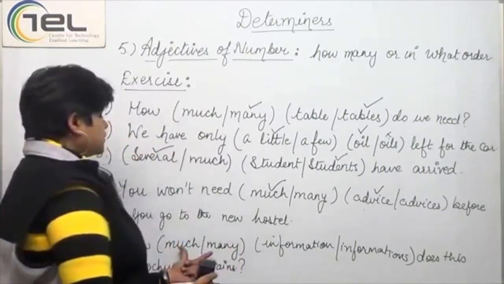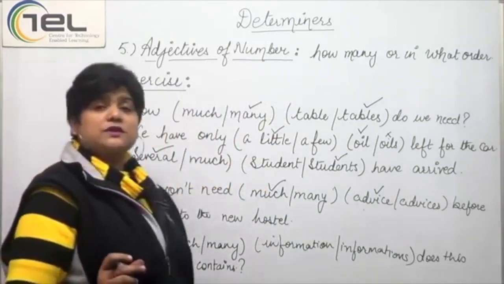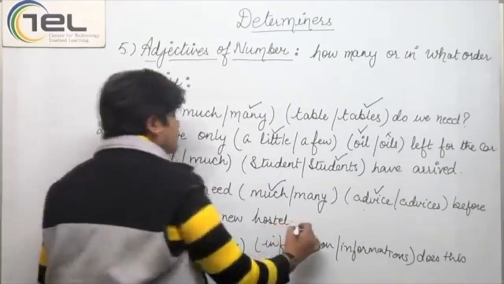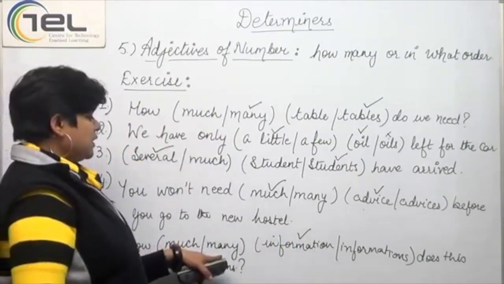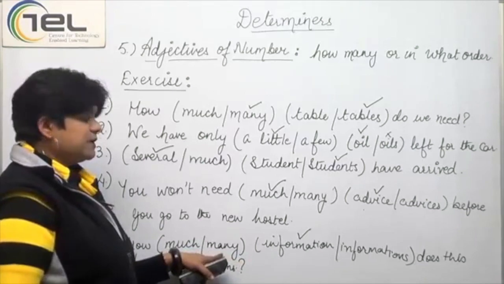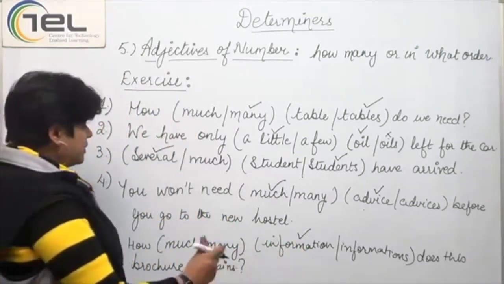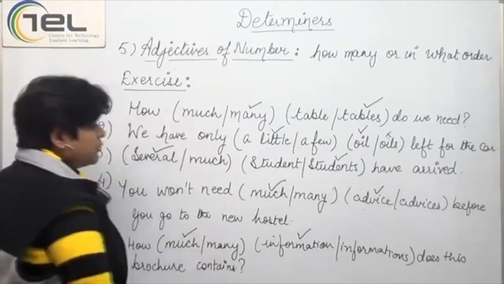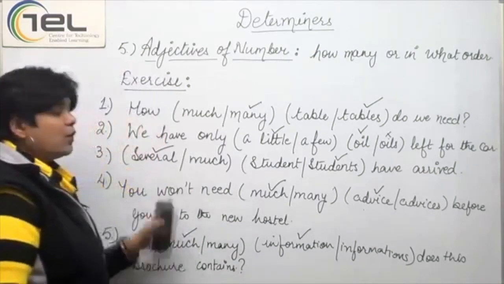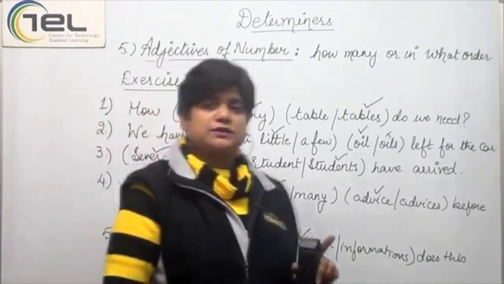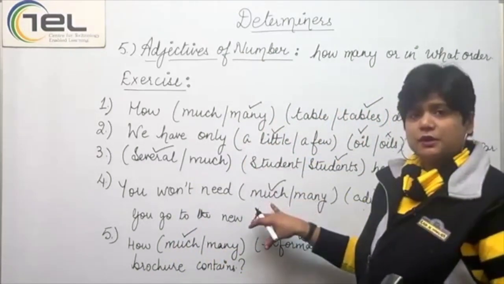Again, we don't use informations, we use information. So, information would be the right choice. Many again would be used with countables, and here we are using information because that is not countable. So, we will say, how much information does this brochure contain? This would be the right choice. I hope you have understood the correct usage of adjectives of number here.